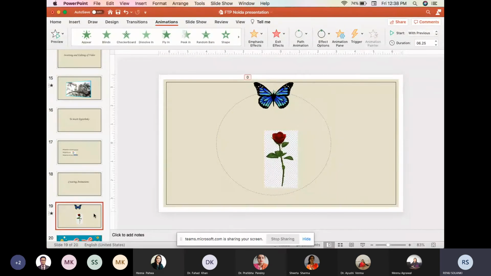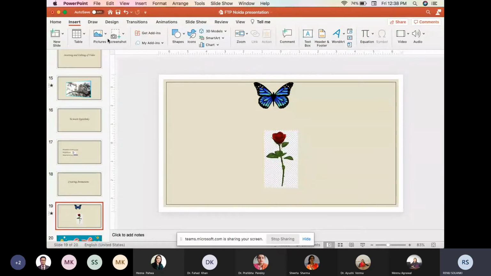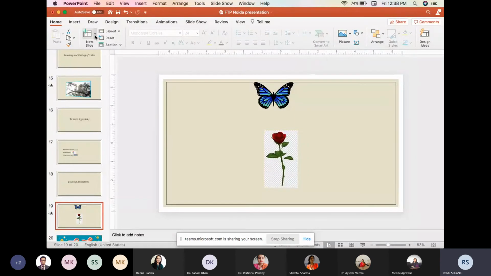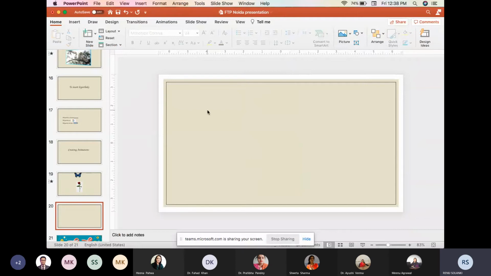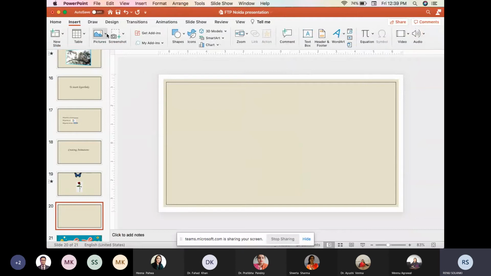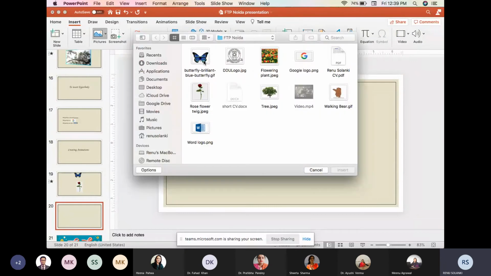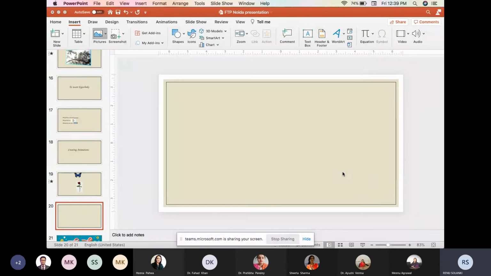Let's see another example also. Again, go to the insert and then home, go to the new slide and we insert the blank slide. So again we have a blank slide, we can insert and then again insert the pictures. For example, I want to make a group of butterflies moving together. That we can also do with the help of this animation part of Microsoft PowerPoint.